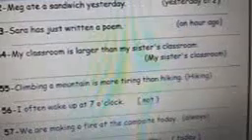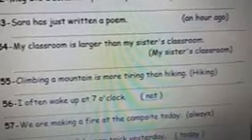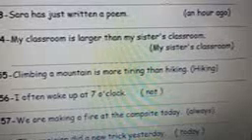54. My classroom is larger than my sister's classroom. Use my sister's classroom. My sister's classroom is smaller than my classroom. 55. Climbing a mountain is more tiring than hiking. Hiking is less tiring than climbing a mountain.